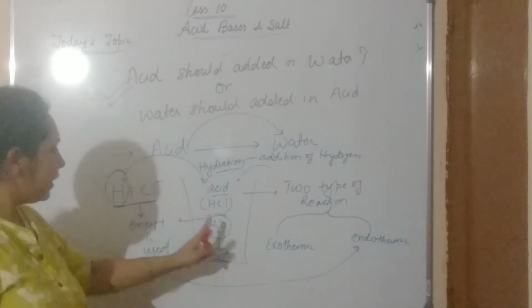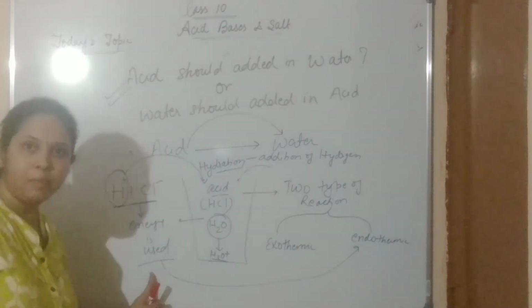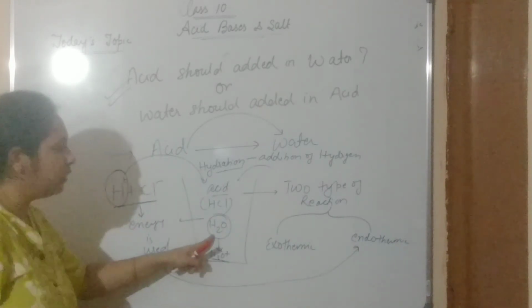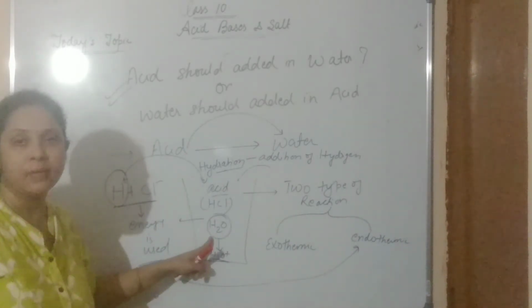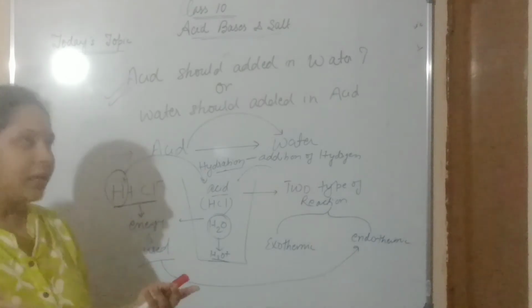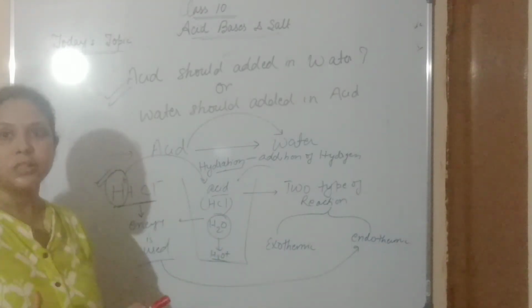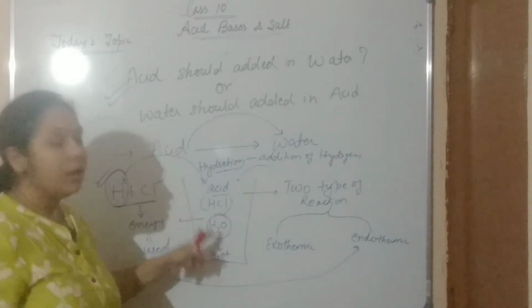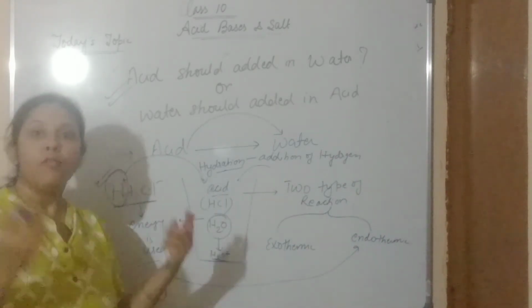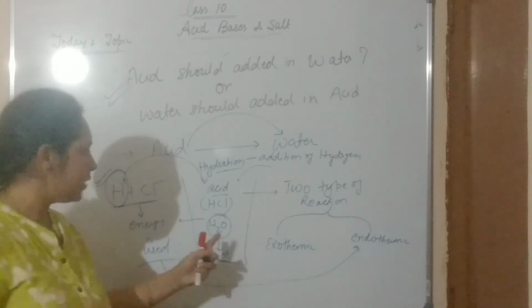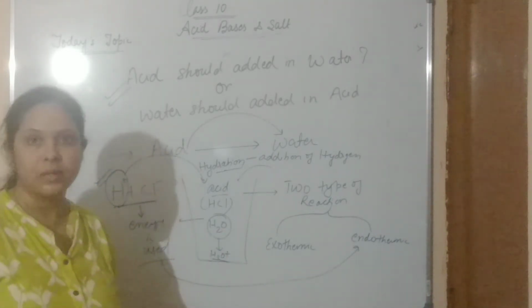So here the breakdown of bond is taking place, and here the addition of hydrogen to the H2O molecules is taking place. So in a small area there is a large concentration of H plus ions, and constantly there is formation of new bonds. A covalent bond is formed with the H2O molecules.